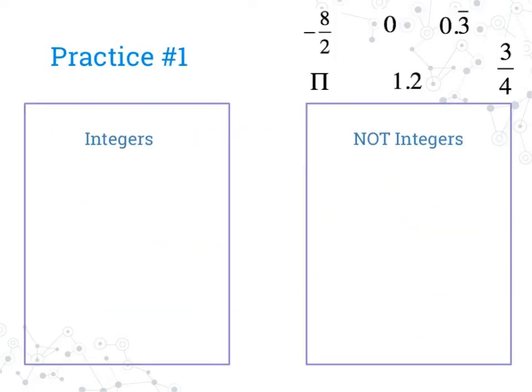So here at practice number 1, we've got 6 numbers, and we're going to determine whether those numbers are integers or not integers. Now, I want you to try this on your own first before we look at the answers. Remember, if you've got a fraction, make sure you reduce it all the way before determining whether it's an integer or not an integer. You're going to write the integers in the integer box and the not integers in the not integer box. Go ahead and pause the video now and then press play again to see if you are right.